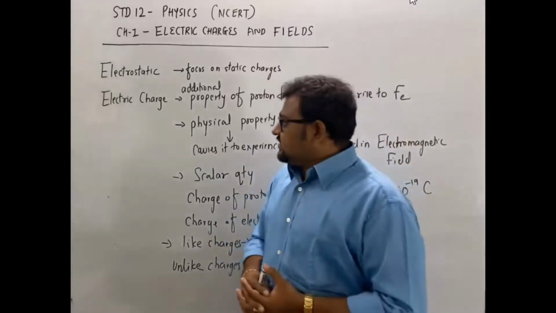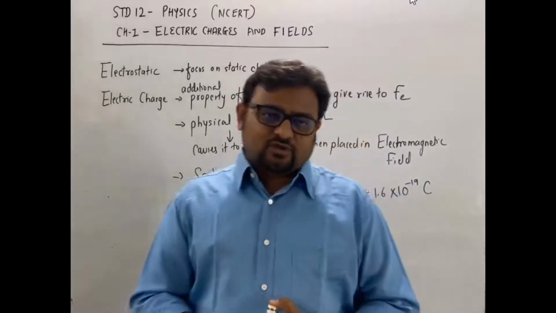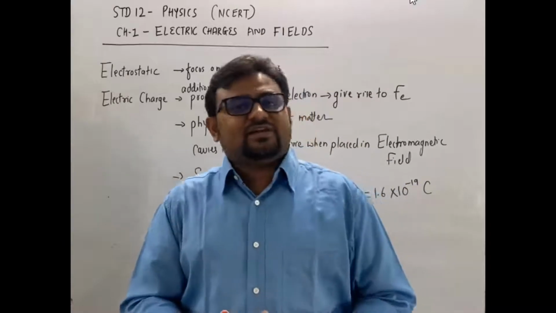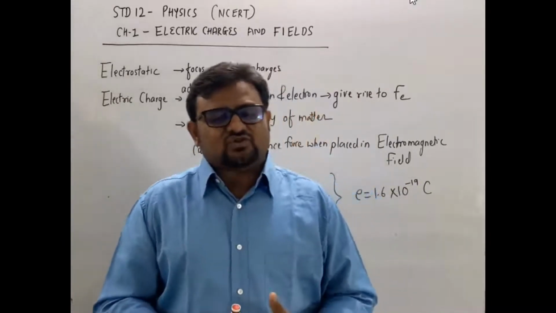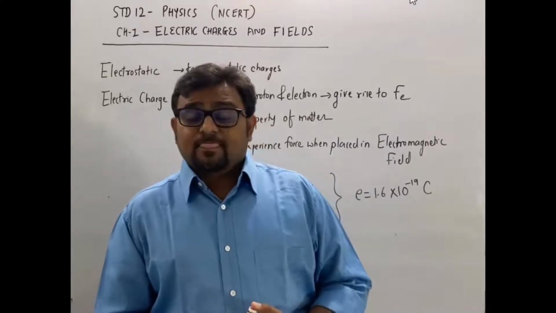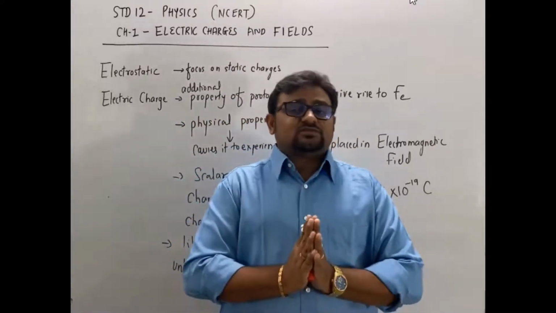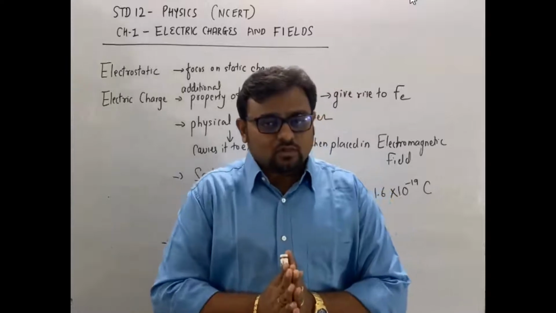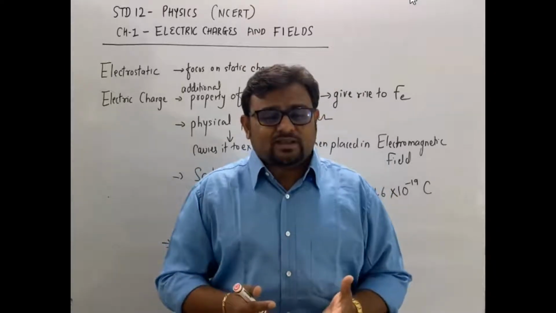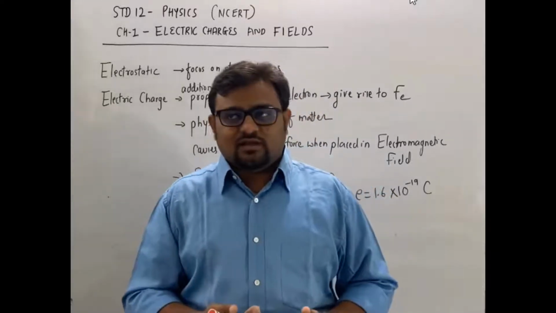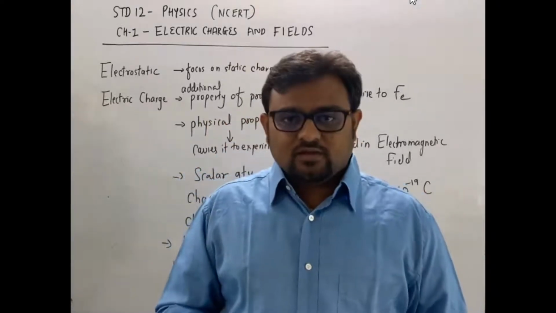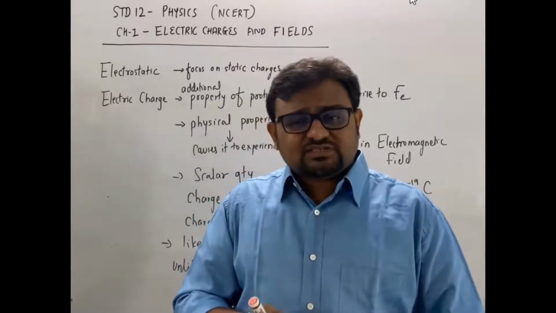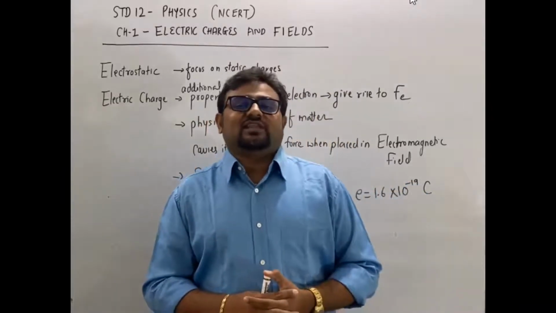The next one is electric charge. Now, before studying about electric charge, let's move into the past. Around 600 BC, Greek philosopher Thales found that when amber was rubbed on the surface of wool, it acquires some property which attracts small pieces of paper, dust particles, and so on. So this type of electricity is called frictional electricity.